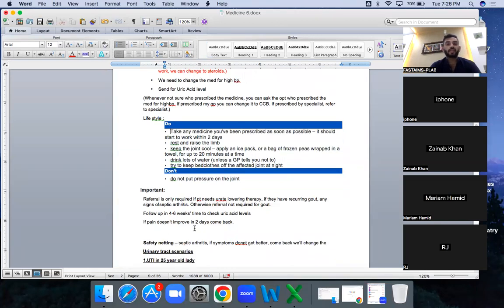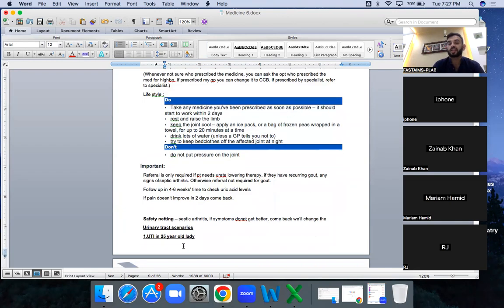And tell the patient, if your pain is not improving within 2 days, you can come back, and I will have your follow-up test of uric acid after 4 to 6 weeks. That's it. This is the whole scenario. And do the safety netting for septic arthritis, which we have already talked about. The rheumatology scenarios are done.